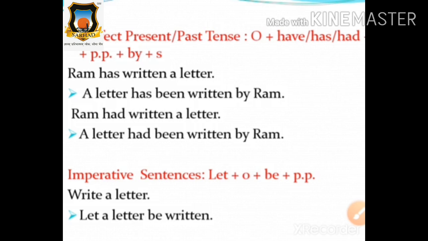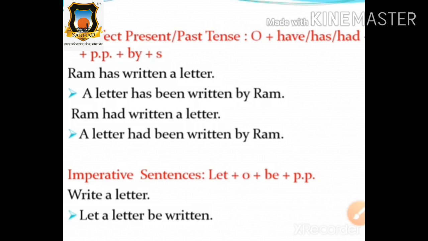It will come like this. Now this perfect present tense is clear: how to convert a sentence from perfect present tense into passive voice according to the formula.